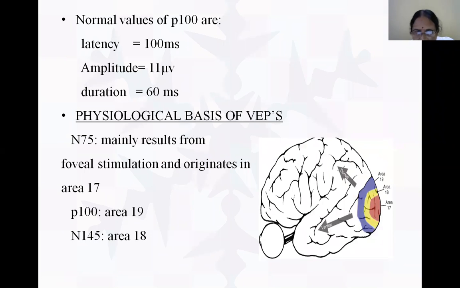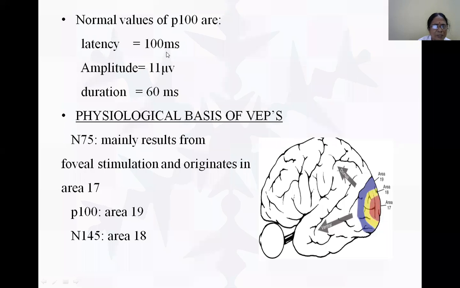Now let's see what the normal values of P100 are. The latency is usually 100 milliseconds. Therefore, it comes in the mid latency period. Mid latency is less than 100. Amplitude is normal, 11 microvolts. 100 milliseconds, 11 microvolts. And the time duration is 60 milliseconds. Therefore, any alteration from this, we take as abnormal.